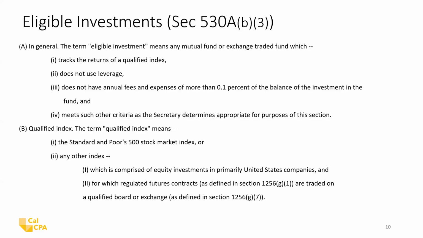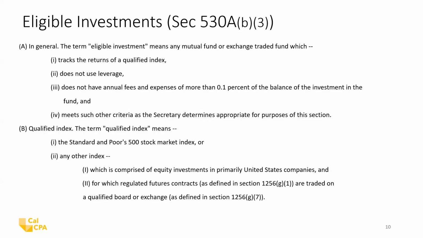Now, here are the eligible investments. So the money in these Trump accounts has to be invested in a mutual fund or exchange fund which tracks a qualified index. There can be no leverage. That means no borrowing within the plan. They have to have very, very low fees. And the Secretary of the Treasury, which means IRS, can have other appropriate criteria.